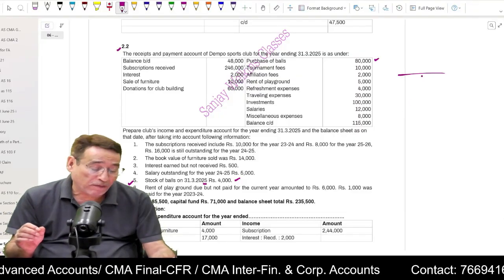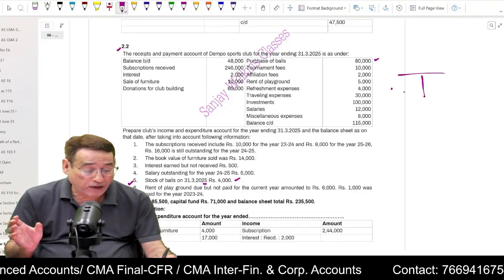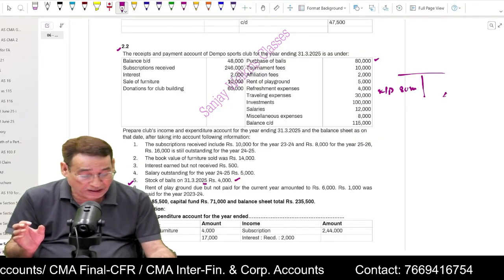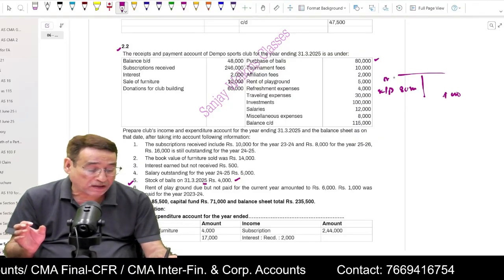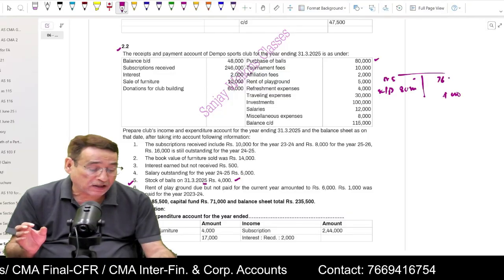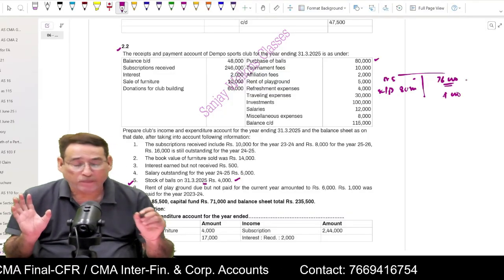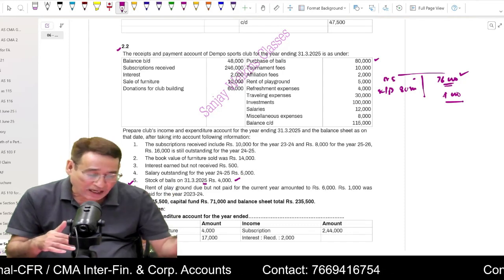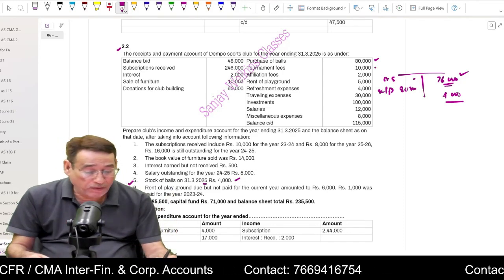That means if I am going to prepare the stock of balls account, I will write 80,000 purchases, that is from the receipt and payment account, and the closing balance is 4,000. Opening balance is not given. So 76,000 worth of balls have been consumed. So 76,000 will be written on the debit side, and the closing balance will be written on the asset side. That's all.